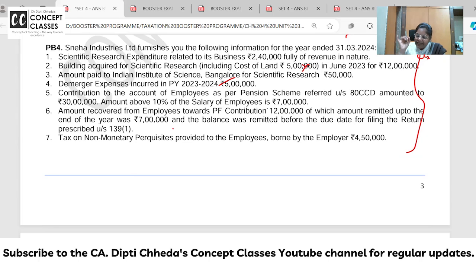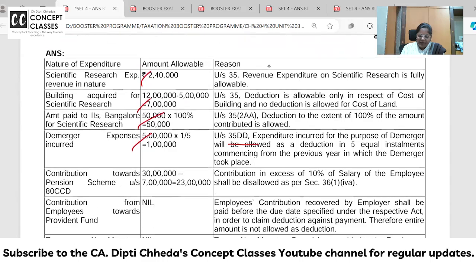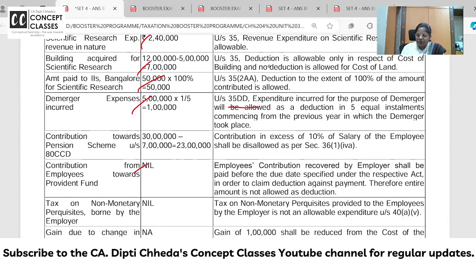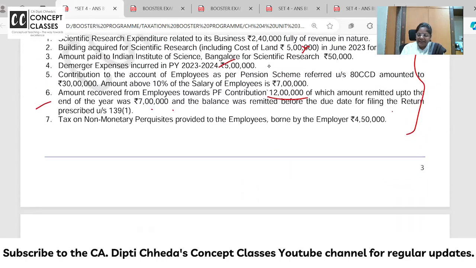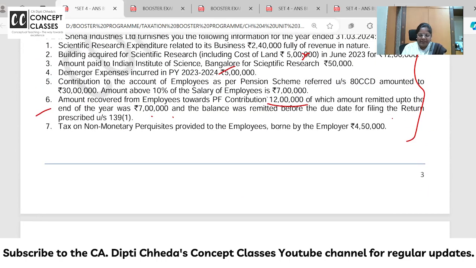So 99% of students, tell me in the chat box, what did you do for this? Out of 12 lakhs, how much PF have you allowed? 7 lakhs? Or the whole 12 lakhs? Because it was paid late, nothing will be allowed. 100% will be disallowed. And you have to write reasoning if they ask you a proper question like this.